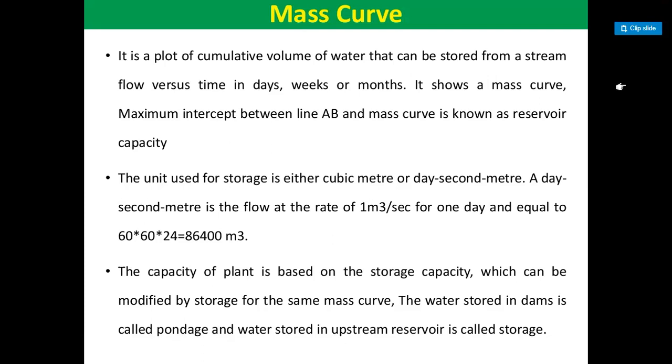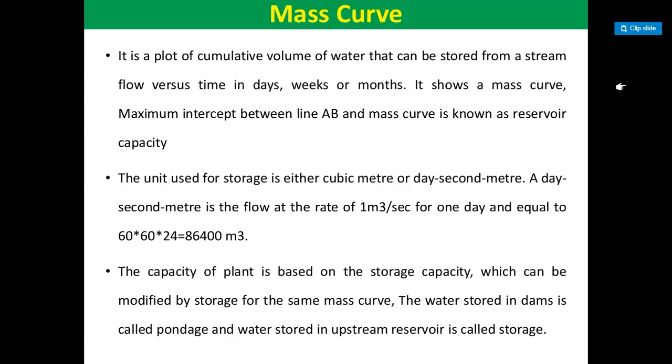It is the integration of the hydrograph and therefore represents the area under the hydrograph from one time to another. Mathematically, the mass curve is expressed as V(t) = ∫ from t0 to t of Q(t) dt, where V(t) is the cumulative volume of flow up to time t from the start of the record, and that is the ordinate of the mass curve at any time t, and Q(t) is the discharge as a function of time, the ordinate of the hydrograph, and t is a dummy variable.